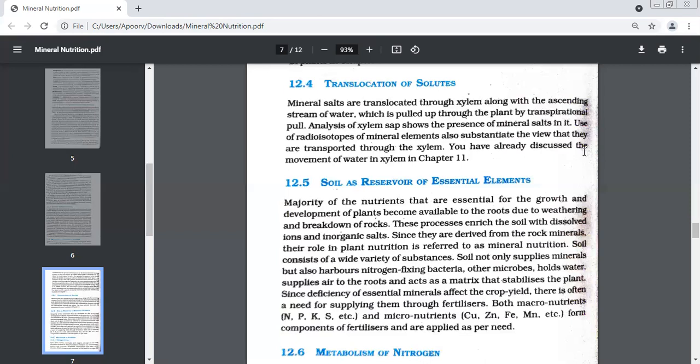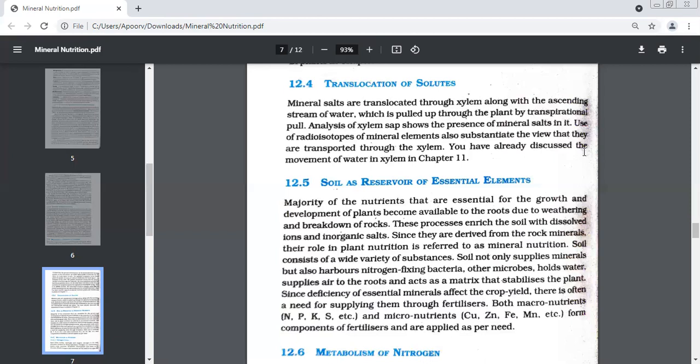Ma'am, they release radioactive rays like gamma, alpha, and beta. Yes, they will always emit rays. Very good. So we want to prove that minerals also travel along with water in the xylem.